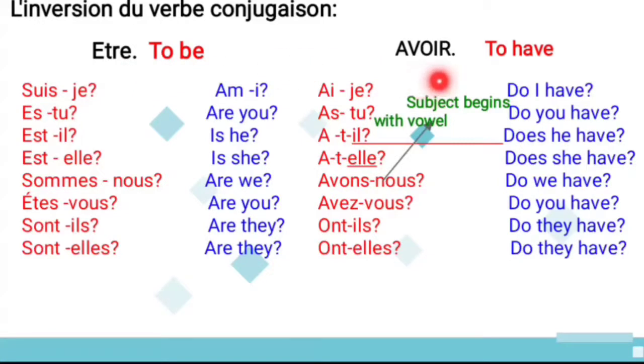And next one is avoir. Ai-je, do I have; as-tu, do you have; and a-t-il. See here why I add this T, because the verb ends with a vowel and the subject begins with a vowel. For that purpose only I add T in between. So, does he have? A-t-elle, see same thing only, the subject begins with a vowel. Does she have? And avons-nous, do we have? And avez-vous, do you have? And ont-ils, do they have? And ont-elles, do they have?